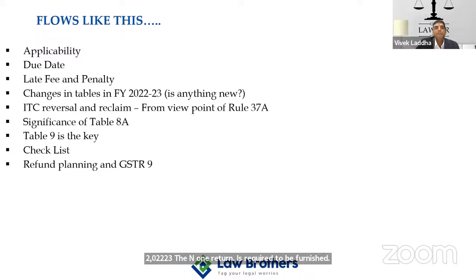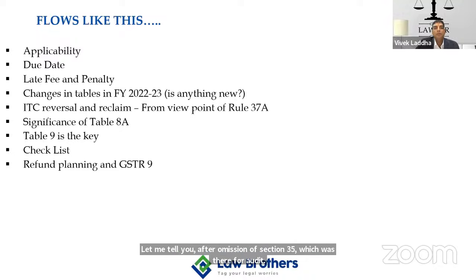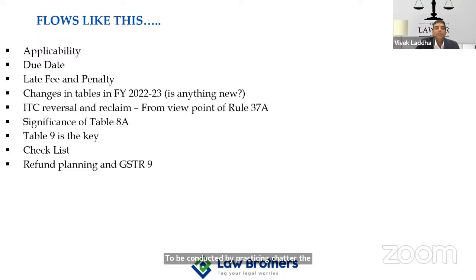But the very first point is: what is the applicability? After omission of section 35 subsection 5, which provided for audit to be conducted by a practicing chartered accountant or cost accountant, GSTR 9 and 9C both are cumulatively termed as annual return.